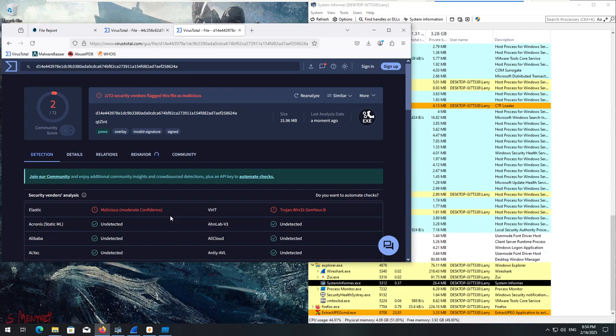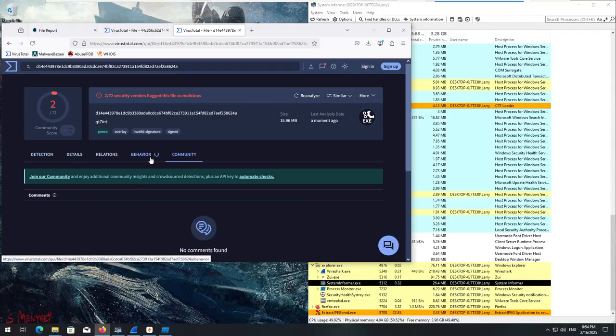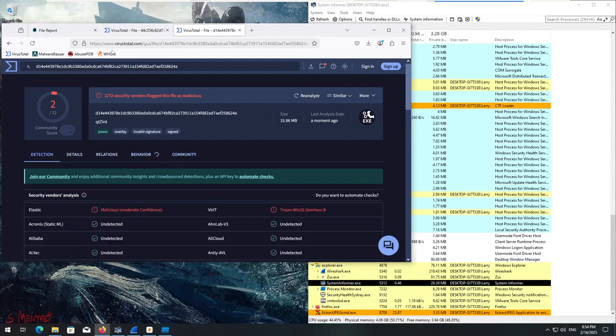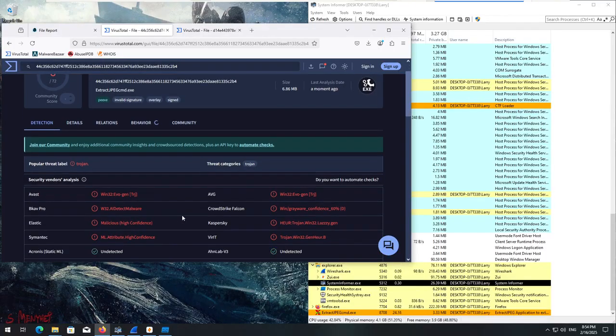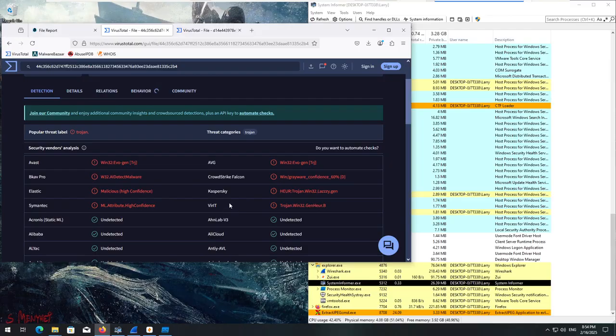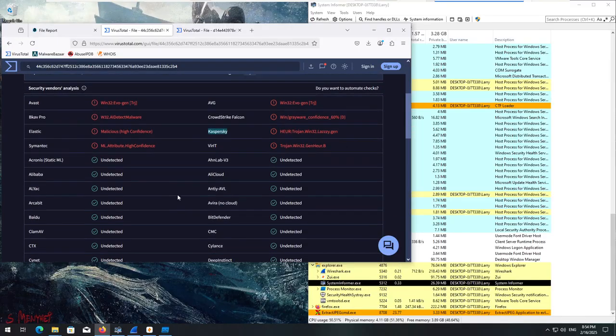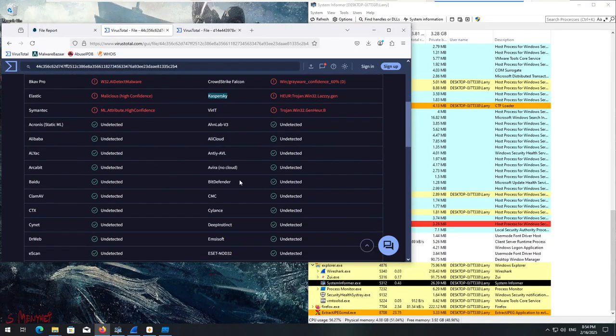Give yourselves a pat on the back for that one. If we go to community, obviously no community posts. I don't even know why I looked. And extract jpeg command.exe does have 8 detections. However, no popular threat label and no name at all. These are just AI detections, every single one of them. Kaspersky found it, and Bitdefender did not.